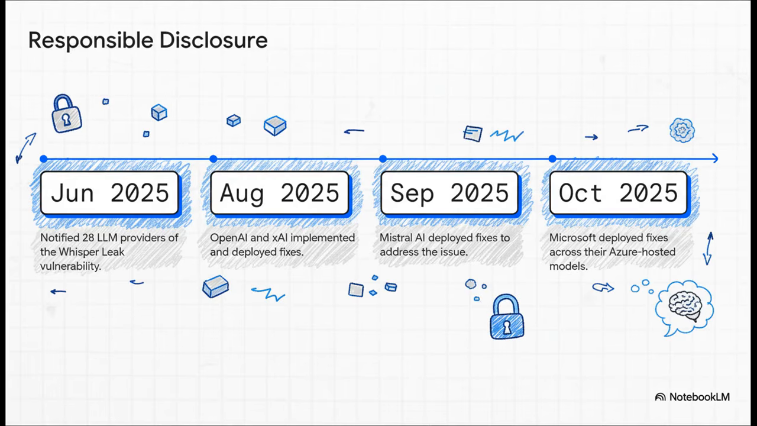The researchers did a responsible disclosure to all 28 providers. The response was mixed. Some providers, including OpenAI, xAI, Mistral AI, and Microsoft, deployed fixes. However, some of the other providers either declined to implement mitigations or were unresponsive.